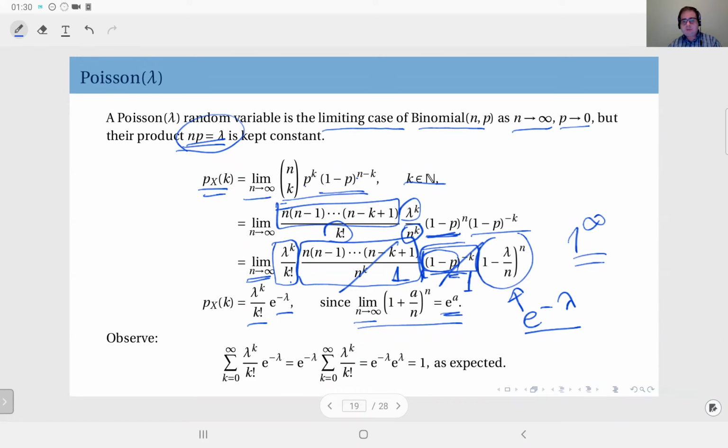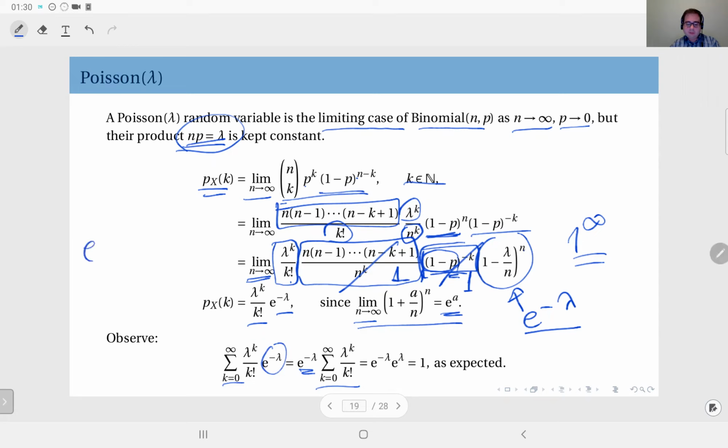We'll just look at the sum. So let's see if the sum of the PMF entries adds up to 1. This is the sum over k from 0 to infinity of lambda to the power k over k factorial times e to the power minus lambda. This term is independent of k, so I take it out of the summation. And what remains is, well, I don't know if you recognize this directly, but this is the Taylor series expansion of e to the power lambda.